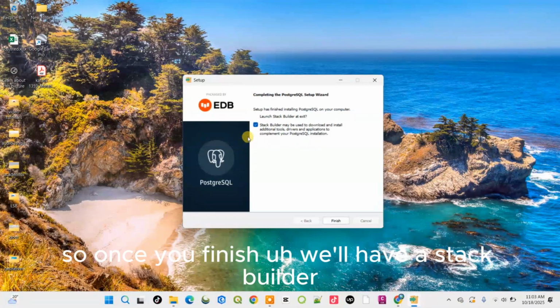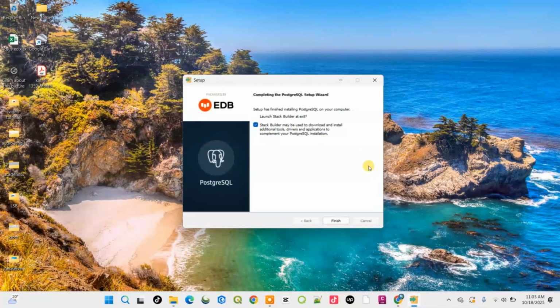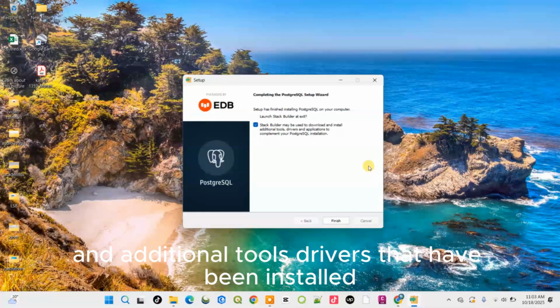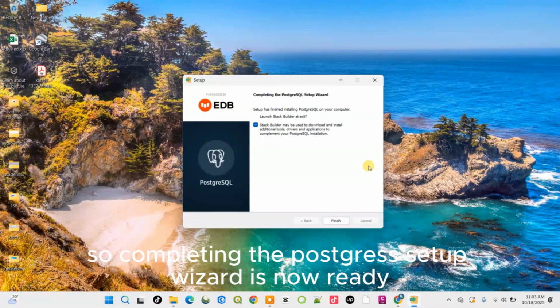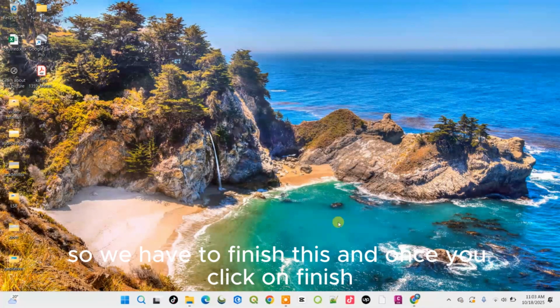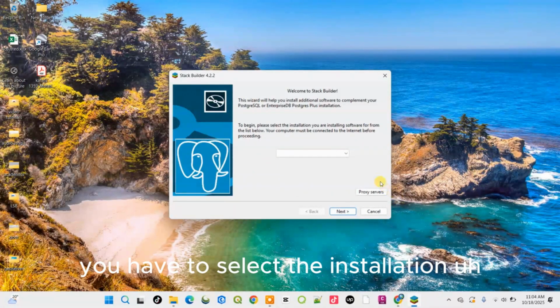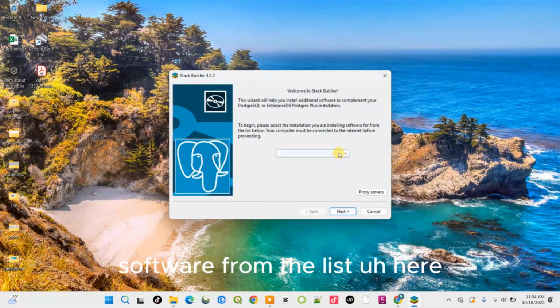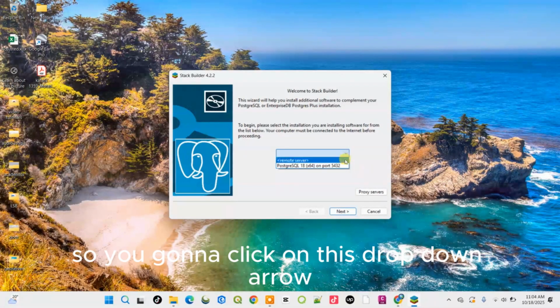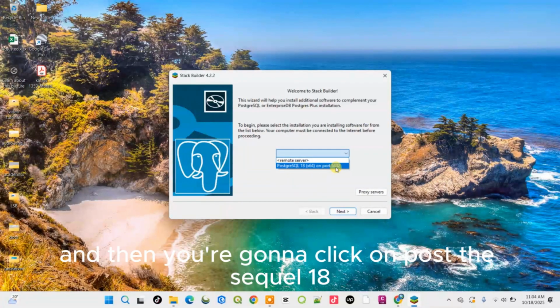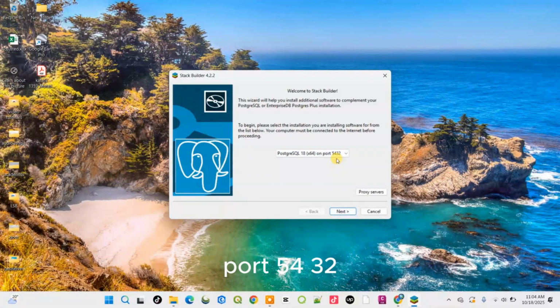Once you finish, we'll have a Stack Builder that may be used to download the installer and additional tools and drivers. So completing the Postgres setup wizard is now ready. We have to finish this. Once you click on finish, you have to select the installation software from the list here. Click on this drop down arrow, then click on PostgreSQL 18, port 5432, and then I will click next.